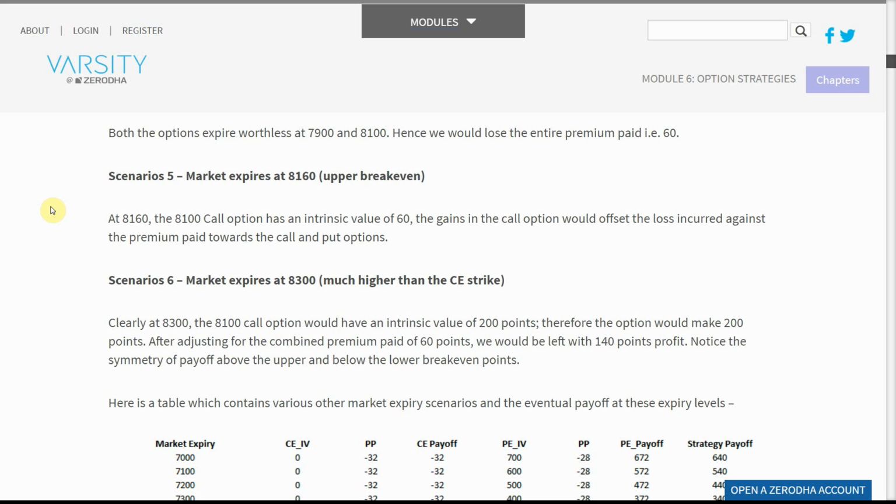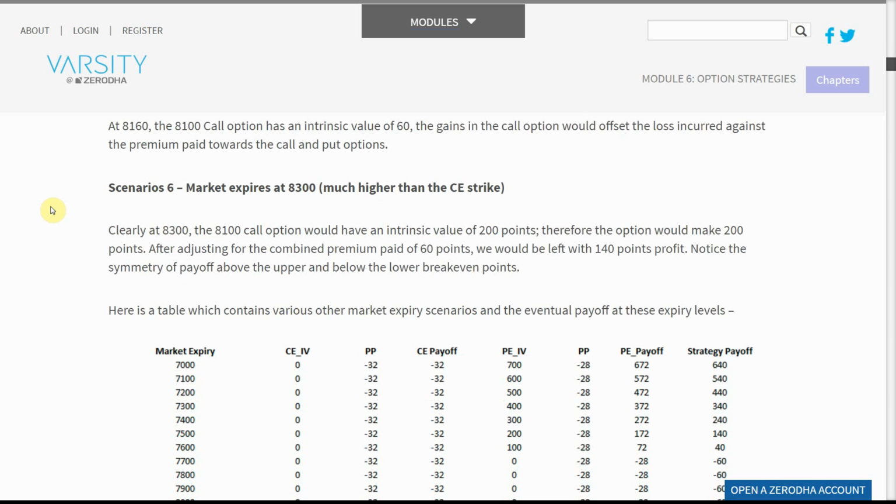Scenario 5: market expires at 8,160, the upper break-even. At 8,160, the 8,100 call option has an intrinsic value of 60. The gains in the call option would offset the loss incurred against the premium paid towards the call and put options.